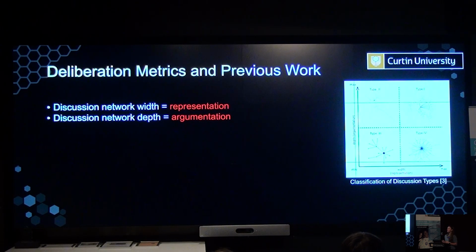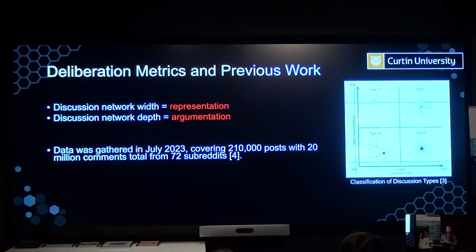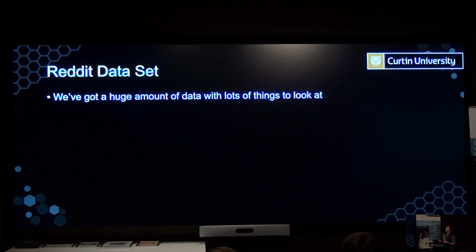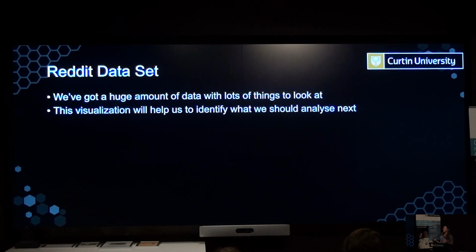And so the data set we've been working with was gathered in 2023, and it covers 210,000 posts with 20 million comments from across 72 different subreddits. And this was gathered by a student in our research group who also went on to do a comprehensive analysis of these using the multilayer network model and metrics like the width and depth. So we've got a huge amount of data, and while the student's work was a great start, we've still got lots of things to look at. And so this visualization will help us to identify what other things to look at in the data set.